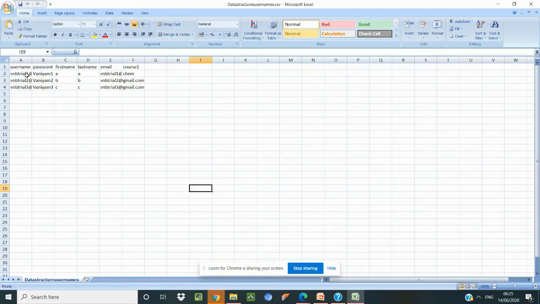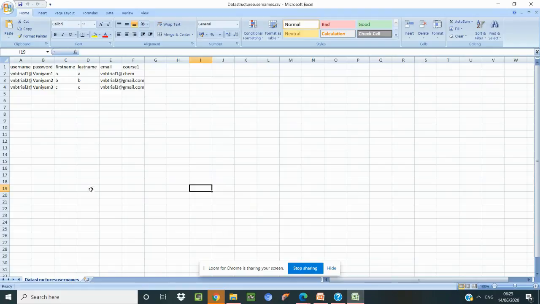I have created some mail IDs so that we can check. Every time a user gets created, when he enters for the first time, he will be prompted for a password change, so he can change his password.